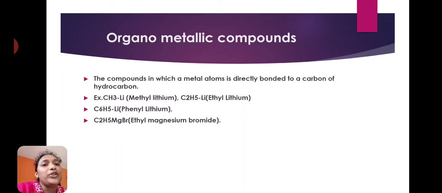C6H5 means phenyl group, benzene ring. Here also carbon is directly bonded with lithium. Next one is C2H5MgBr, ethyl magnesium bromide, also called a Grignard reagent. This is also an organometallic compound.